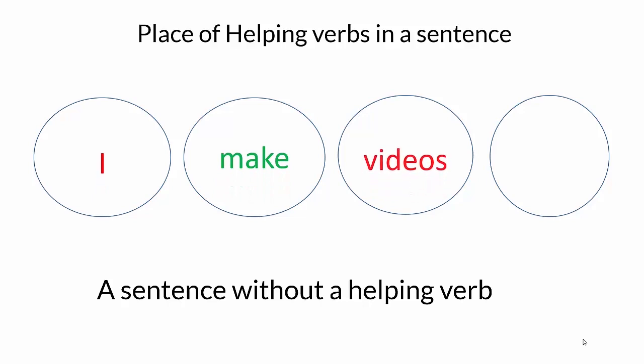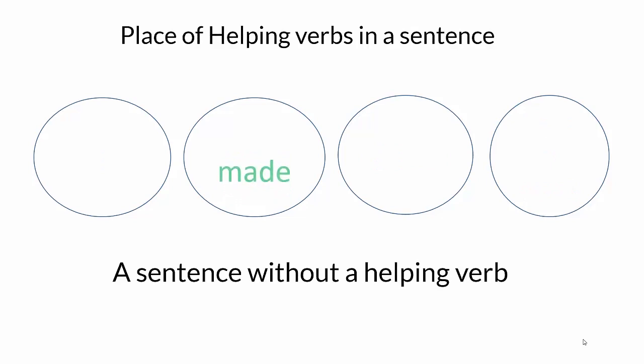Let us understand a couple of examples for this basic sentence without a helping verb. For example, I make videos once a week and I made a video last week. Analyzing these two sentences, in the first sentence, I make videos once a week, make is the verb 1, and in the second sentence, made is the verb 2.